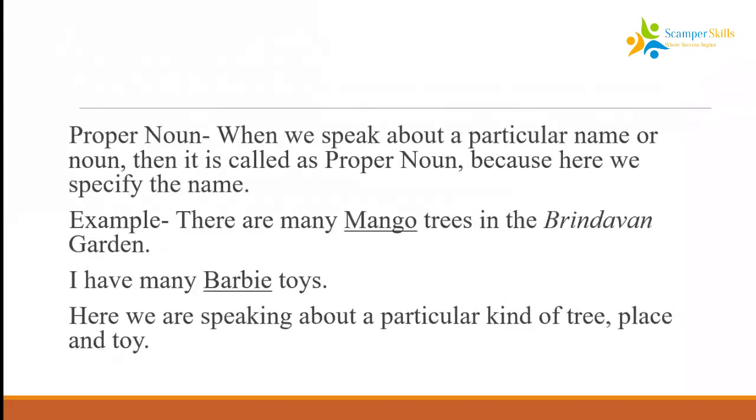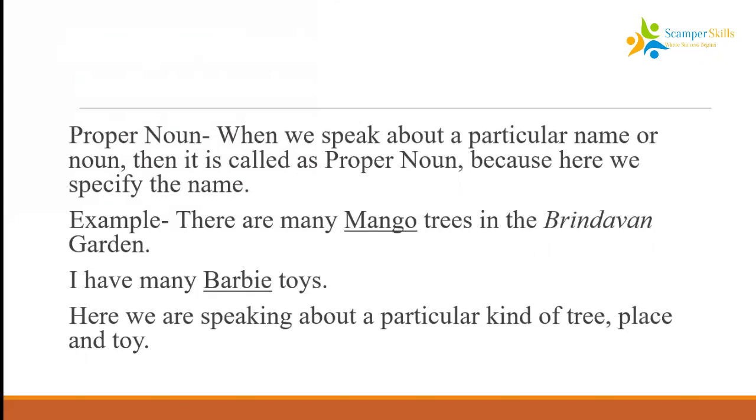Now the next category is proper noun. First we learnt about the common noun, which is found everywhere and more in number. Opposite of that is proper noun. When we speak about a particular name or a noun, then we call it a proper noun because here we are talking about a particular person, a particular place, a particular thing, a particular flower, and so on.